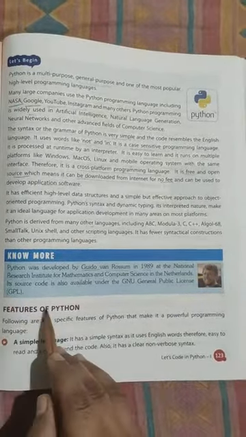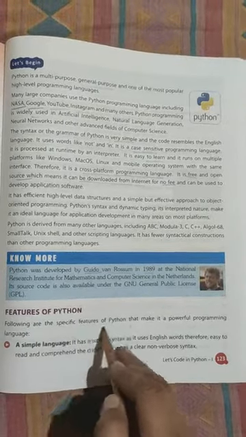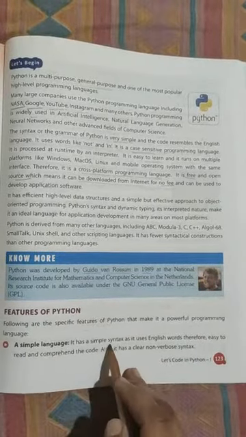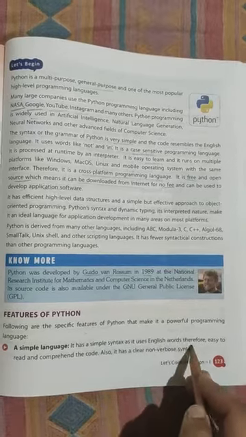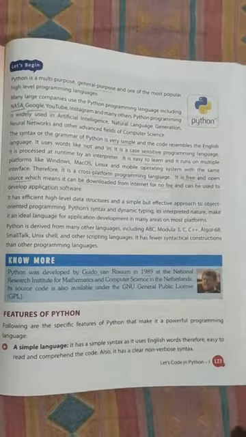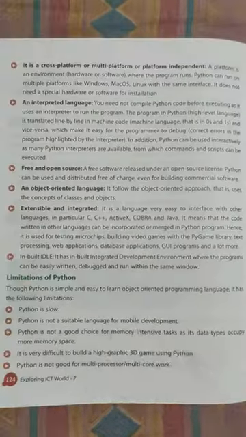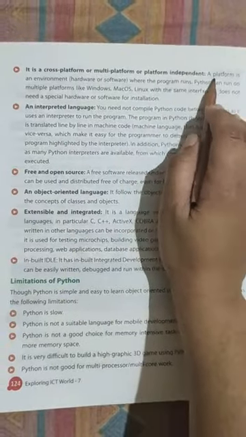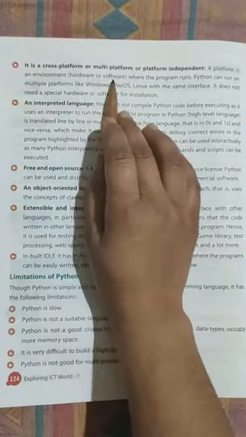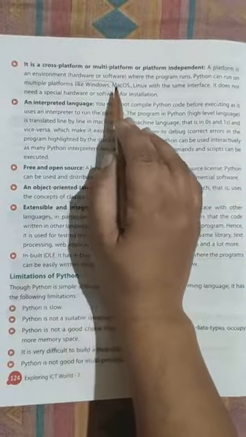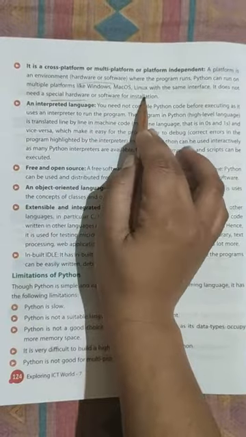Now, features of Python. Following are the specific features of Python that make it a powerful programming language. A simple language: it has a simple syntax as it uses English words, therefore it is easy to read and comprehend the code. Also, it has a clear, non-verbose syntax. It is cross-platform, or multi-platform, or platform independent. A platform is an environment, hardware or software, where the program runs. Python can run on multiple platforms like Windows, Mac OS, Linux with the same interface. It does not need special hardware or software for installation.